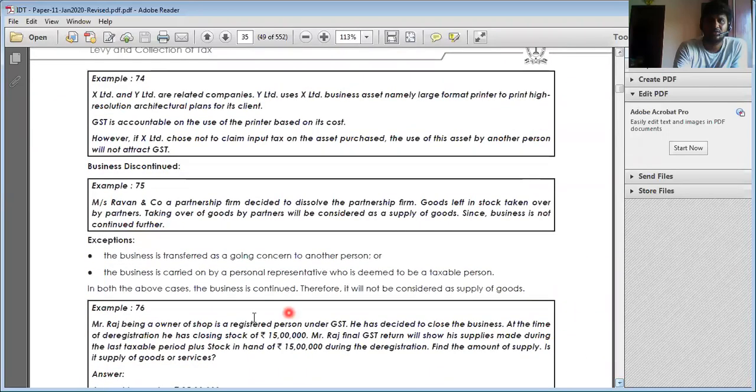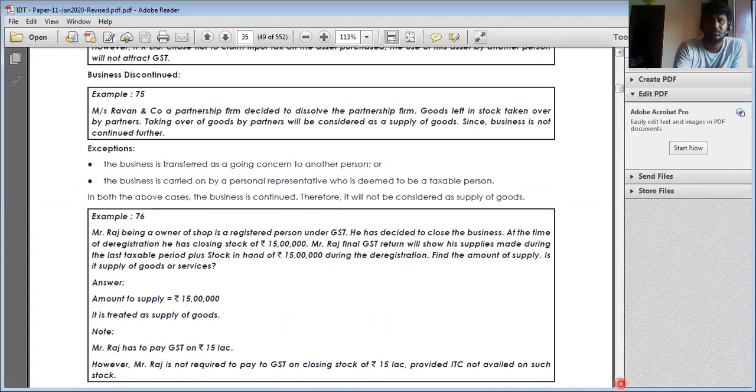Business discontinued, where a partner is taking over the business: here it is not regarded as supply. Where a going concern business is taken over by another person, it is not regarded as supply. For example, I am running a shop, suppose that person has died, and it has been taken over by the legal representative. Then in such cases, when it is taken over by the legal representative, it is not regarded as supply.